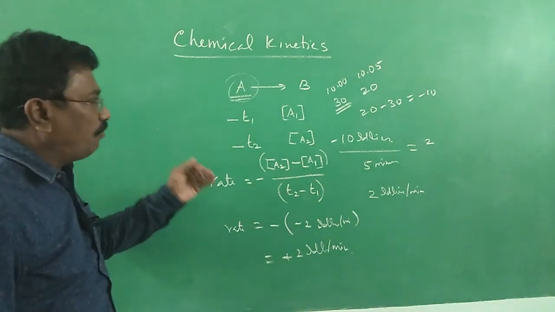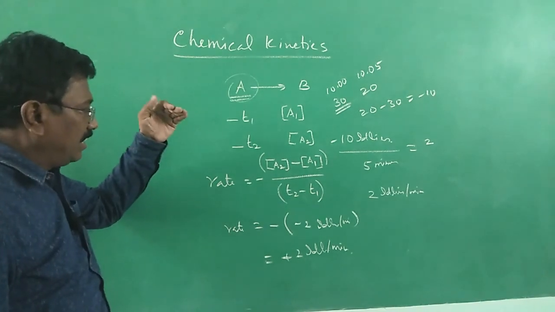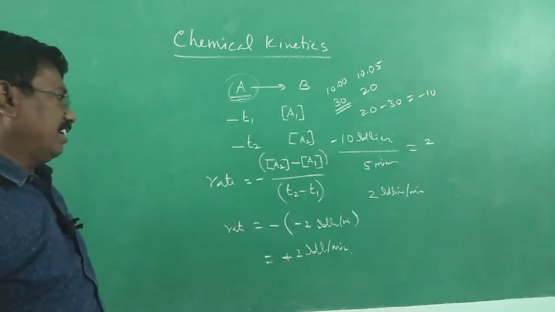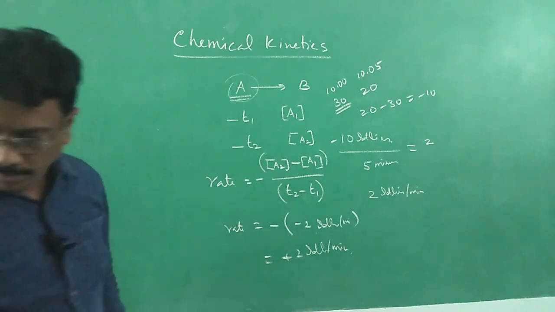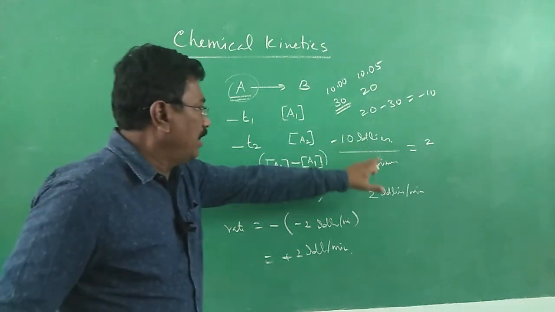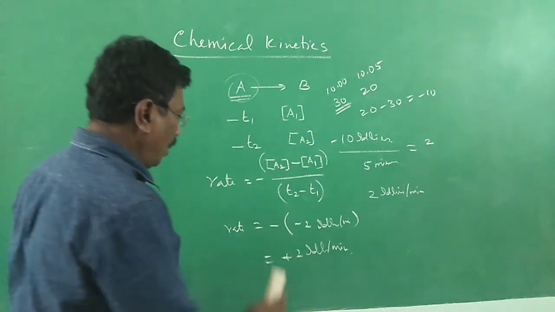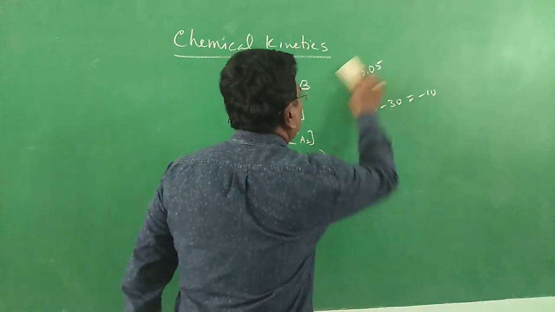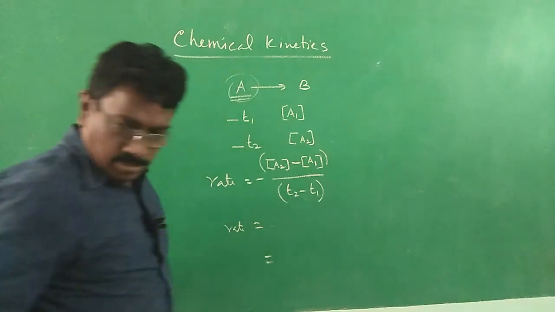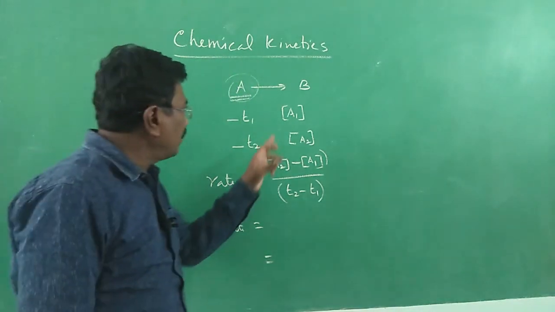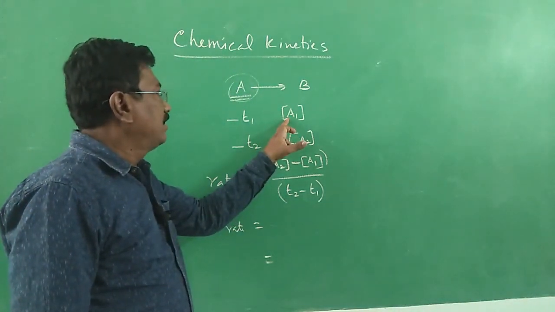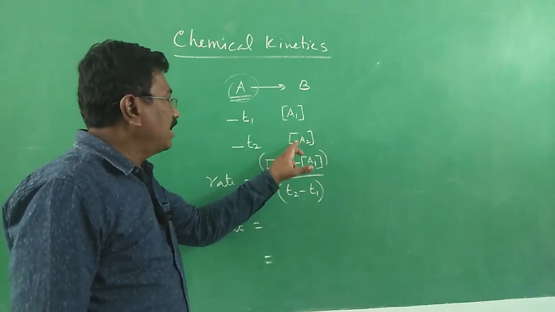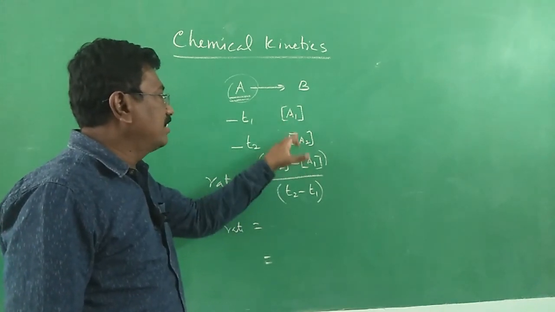Suppose if you want to get the unit of rate, what is the unit of rate then? I have taken idli divided by time. Now actually, in a chemical process it won't be idli. It will be the concentration of the reactant initially, the concentration of the reactant finally, and the difference.